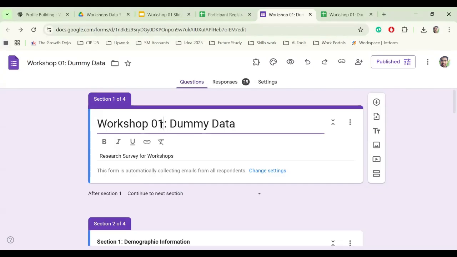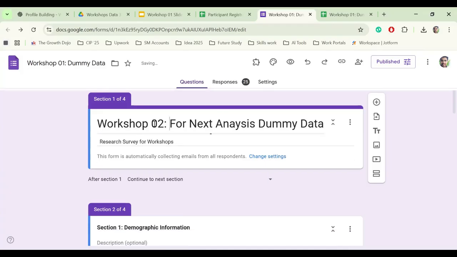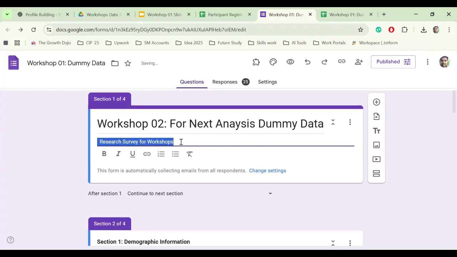You can see that this is the heading. We can change it. For example, next time I can change it to the second workshop, or say this is for the next analysis. In this way, we give the name to our survey. You can see that when I change the name, the name of the survey is also updated. After that, we need to put in a description of the survey, like I wrote "research survey for the workshops". In this way, we tell the participant the purpose of the survey.